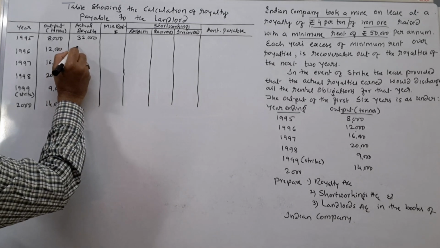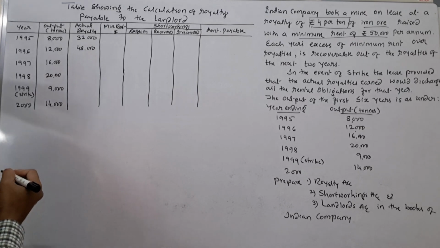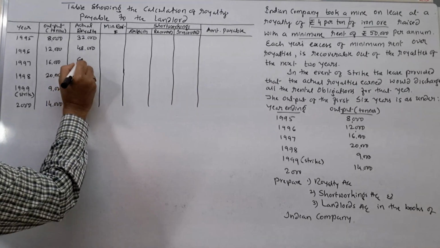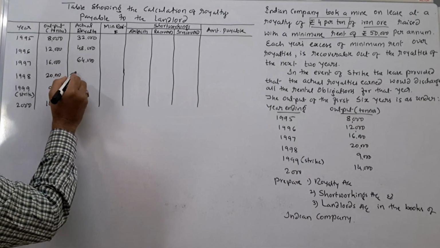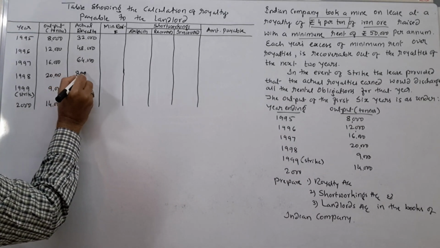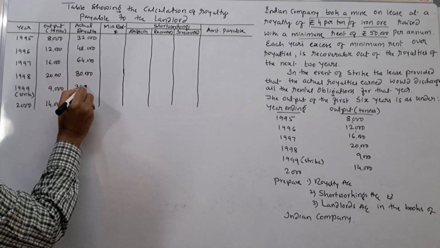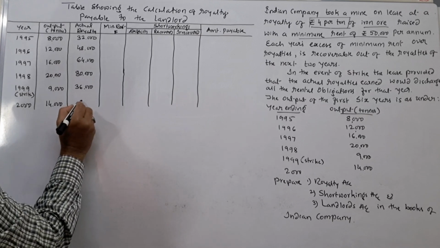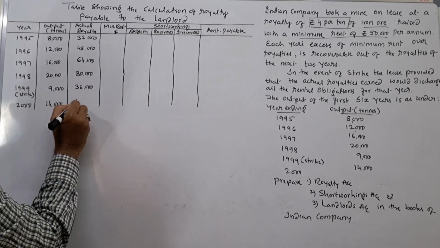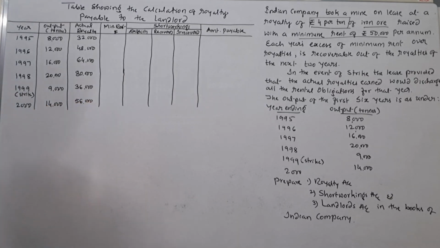Next one is 12 into 4, 48,000. Next one is 16 into 4, 64,000. Next one is 20 into 4, rupees 80,000. Next one is 36,000. Next one is, it comes to how much? 56,000, right? 56,000.